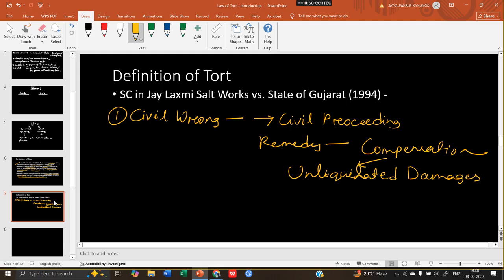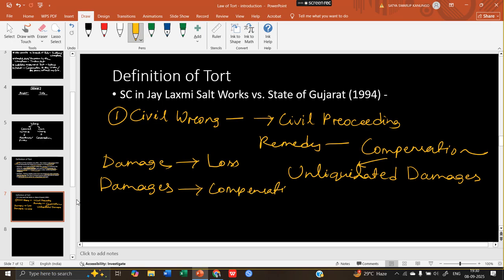And one more thing I forgot to say, there are two terms. One is damage, and another term is damages. Damages is not the plural form of damage. Damage means loss. Damages means compensation. In law of tort, these two words have this meaning. Damage means the loss, the injury which you have suffered, and damages means the compensation. So here the remedy is on unliquidated damages. Unliquidated means which is not determined before.